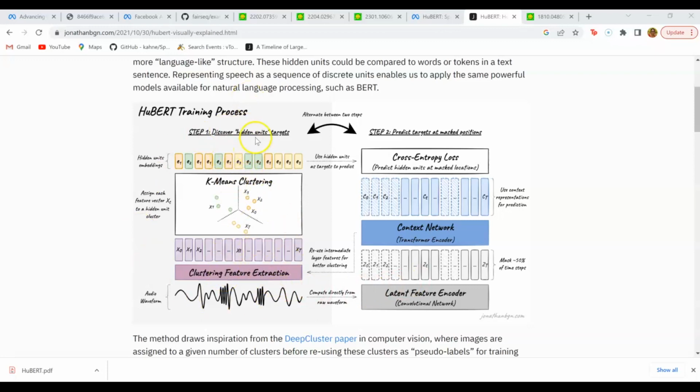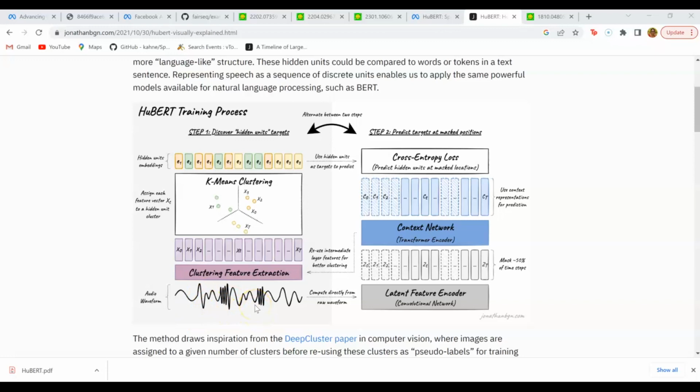For the first step, which is to discover or create these hidden units or the targets, the method that the authors use is simply k-means clustering. So let's start with the initial input. Initially we have this raw waveform, which is a continuous input.